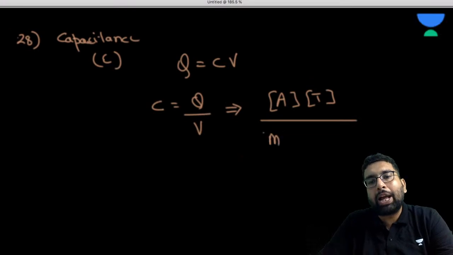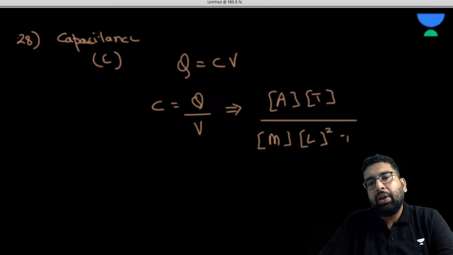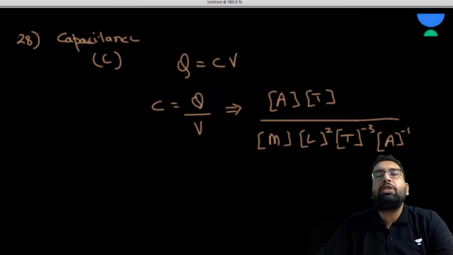No need to memorize all this. Otherwise, the only chapter you will know in physics is this. You can't memorize everything, can you? If you are able to memorize each and everything, then there is no issue at all. But you cannot memorize everything. So there is absolutely no need to memorize the dimension of each.